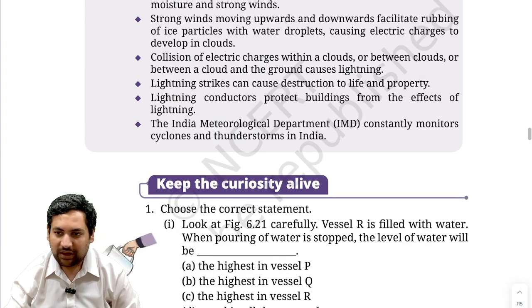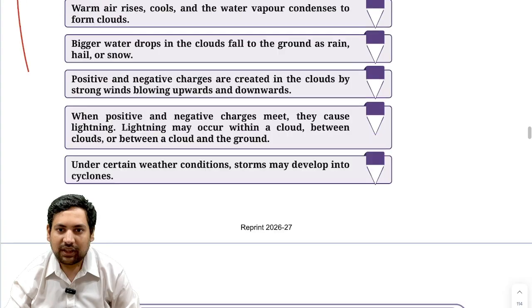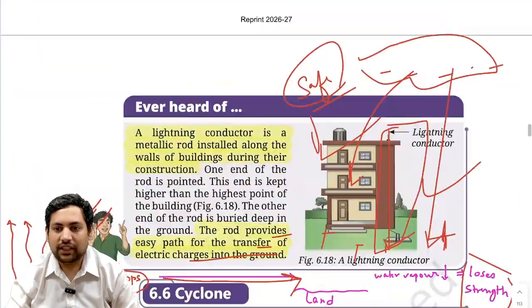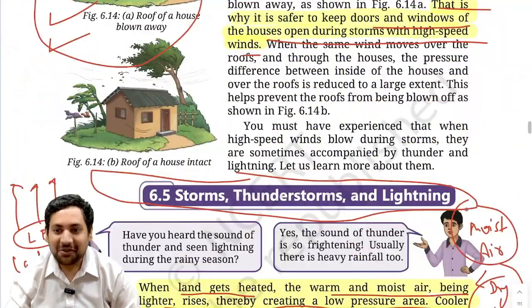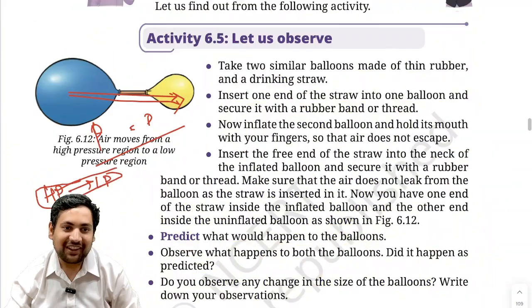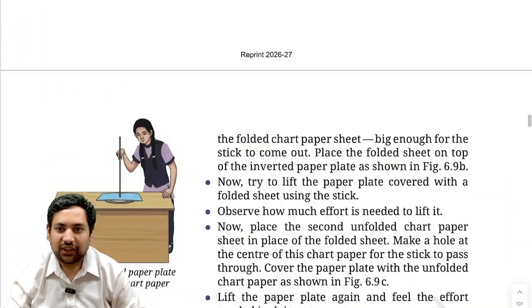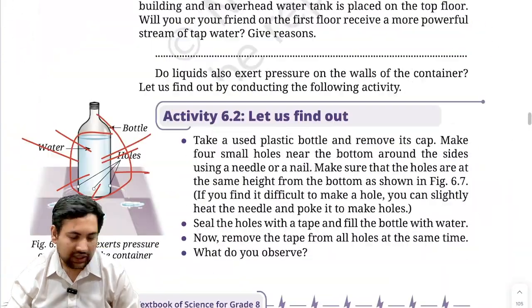So the wrap-up I have already done. This is it for this chapter. Slightly long but very important chapter. This was about pressure, winds, cyclones, clouds, thunderstorms, whatever. All these things are covered. With this, we are done with the chapter. That's it. Thank you.